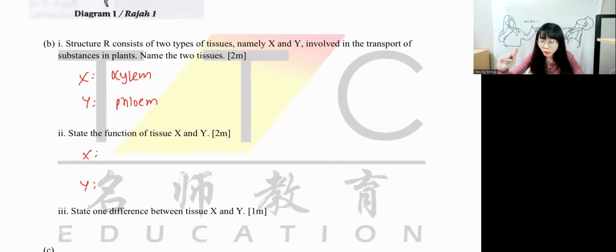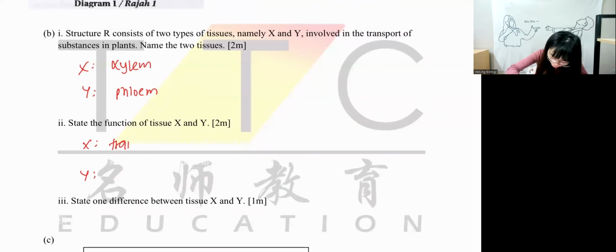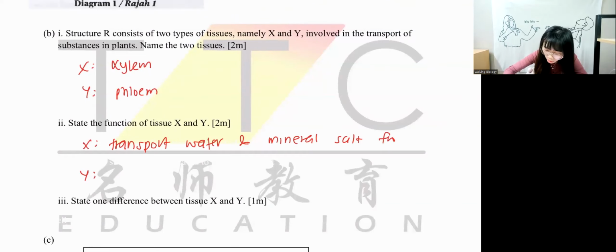And next question, they ask you to write the function of xylem and phloem. Just now we learned xylem transport what again? Correct, water and mineral salt. What is the function of phloem? Phloem transport organic substances, very good. So to write your answer, transport water and mineral salt. Iron also can, salt also can. From root to all parts of plant.